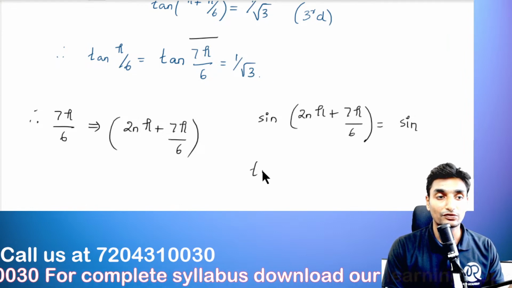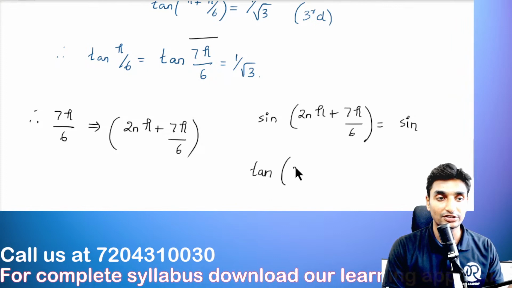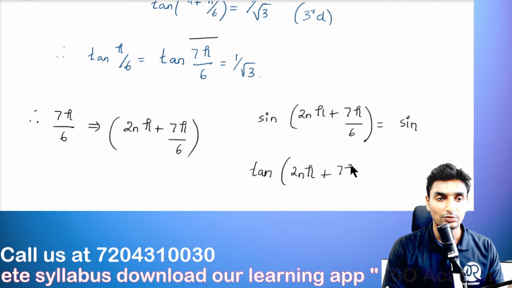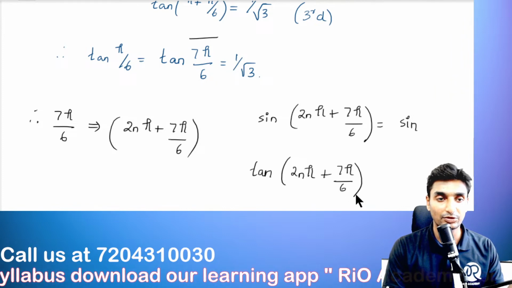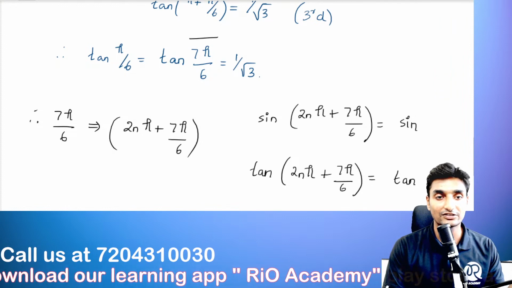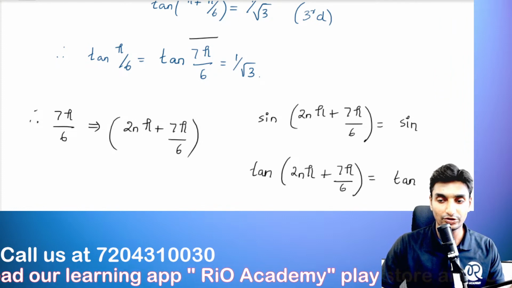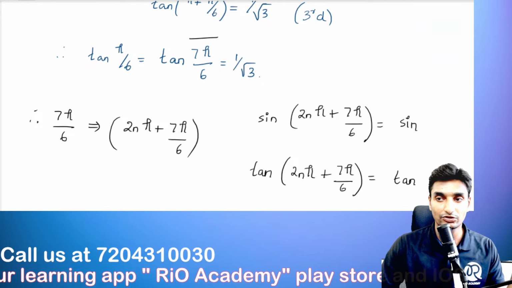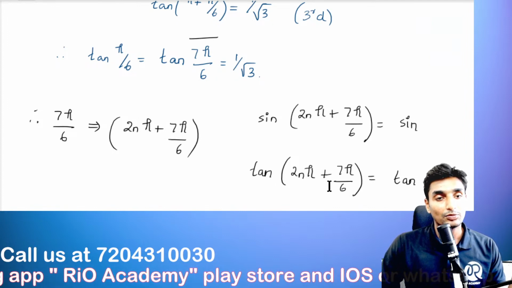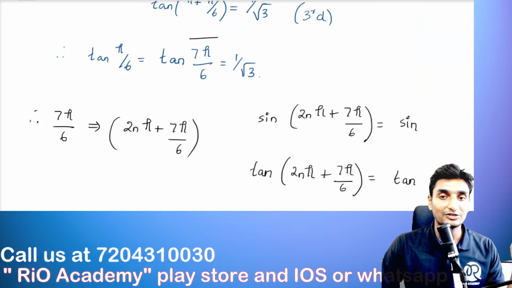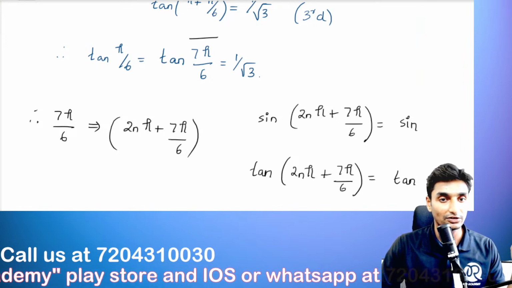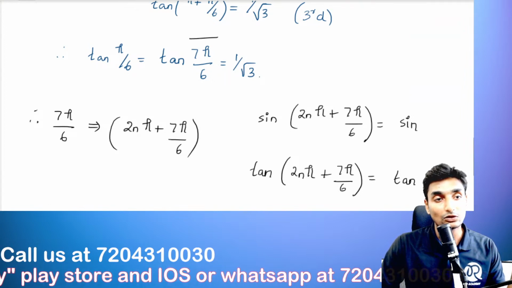And then in case of tan too, guys, we can also write it for the tan value, tan of 2n pi plus 7 pi divided by 6. So that too will be satisfied, and that is nothing but the tan function. So I hope it is visible, guys. Okay, it is visible, yes. So 2n pi plus 7 pi divided by 6, that is the angle that will be satisfied here, guys.